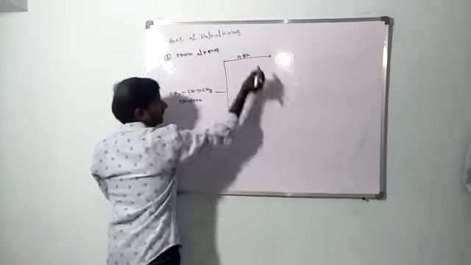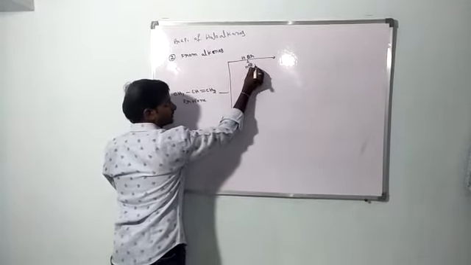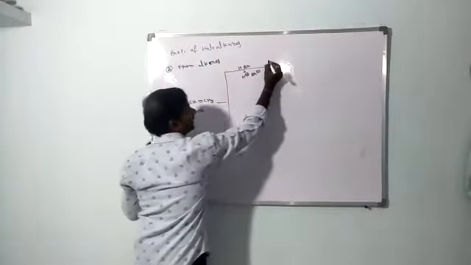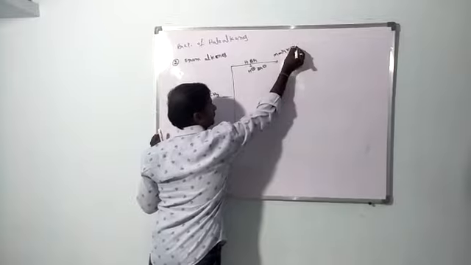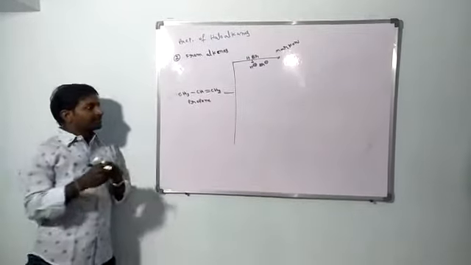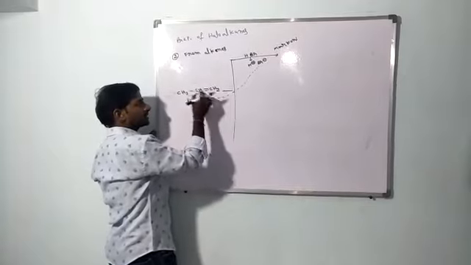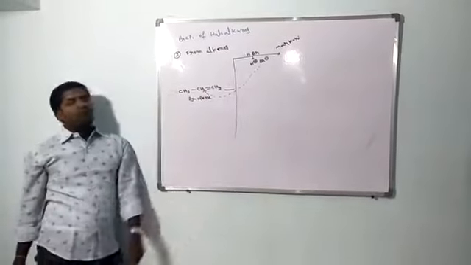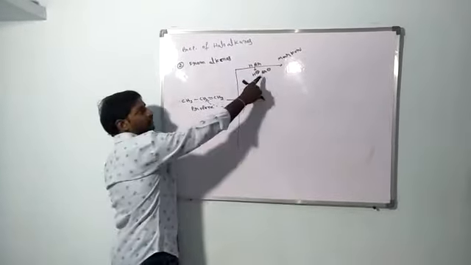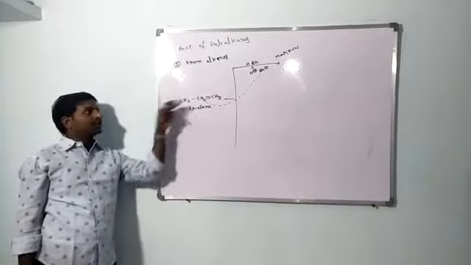If you take HBr, it will be dissociated as H plus and Br minus. Now we have to apply Markovnikov's rule. What is that rule? According to Markovnikov's rule, in addition reactions, the negative charge will attach to the carbon which contains less number of hydrogen at the double bond position.